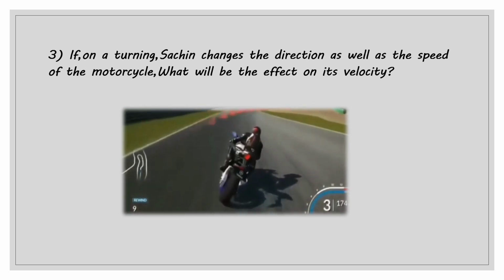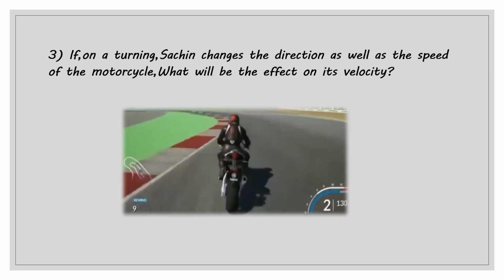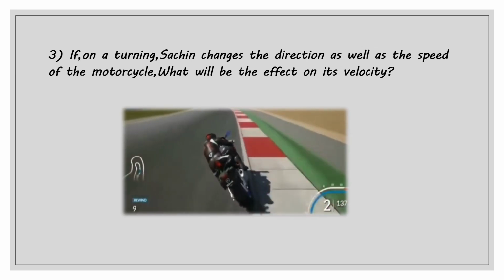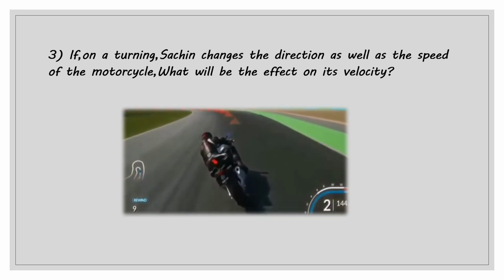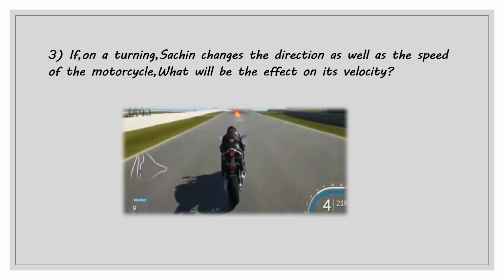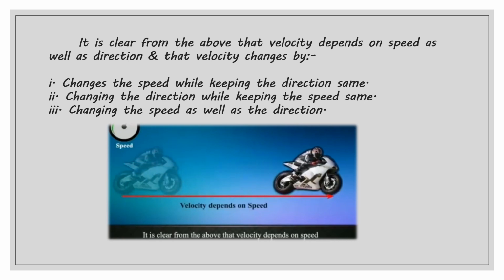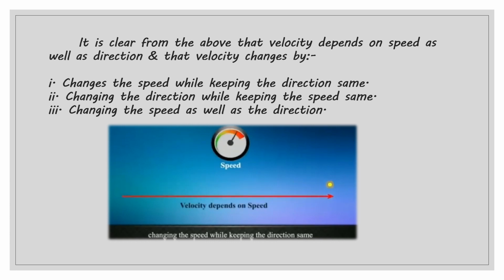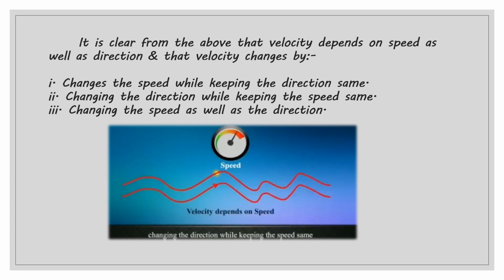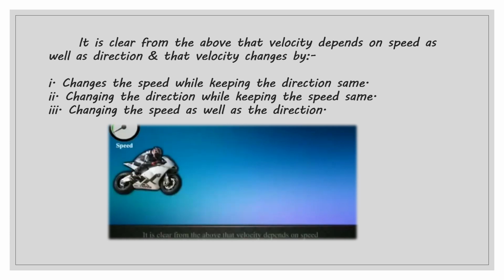Third point, if on a turning, Sachin changes the direction as well as the speed of the motorcycle, what will be the effect on its velocity? It is clear from the above that velocity depends on speed as well as direction, and that velocity changes by, first point, changing the speed while keeping the direction same. Second point, changing the direction while keeping the speed same. Third point, changing the speed as well as the direction.